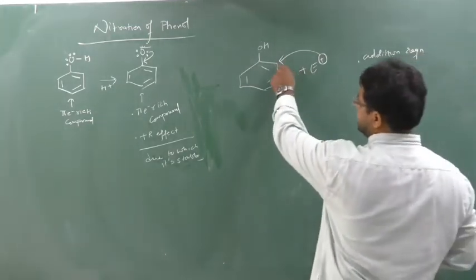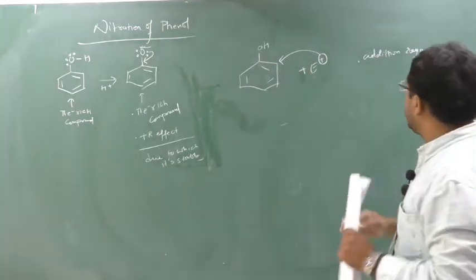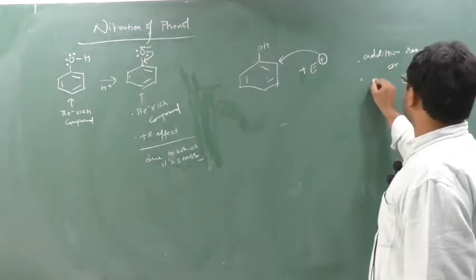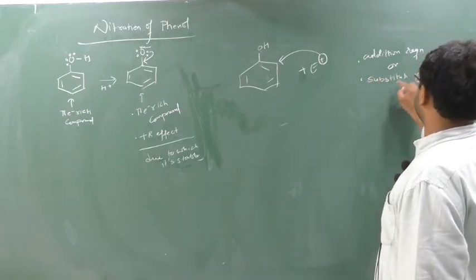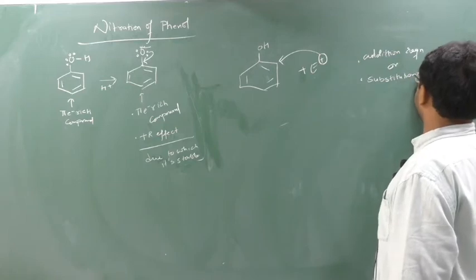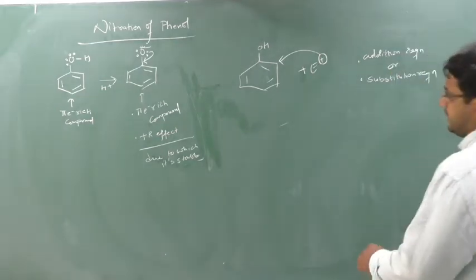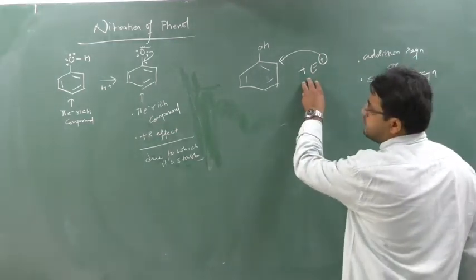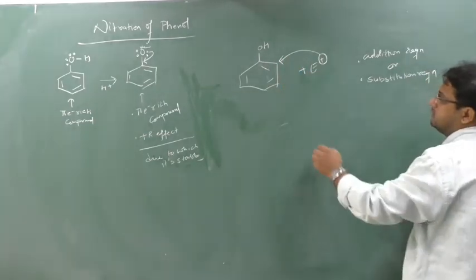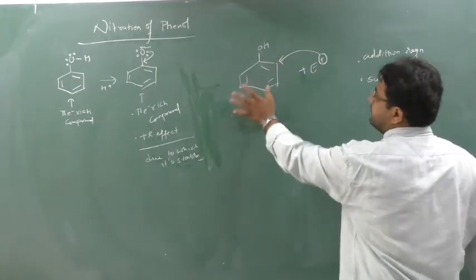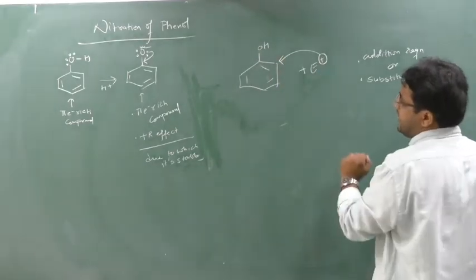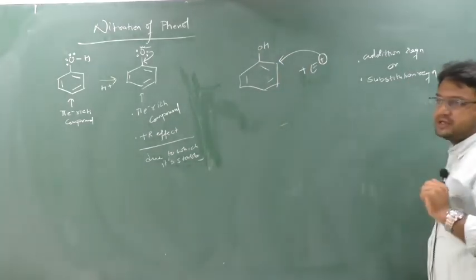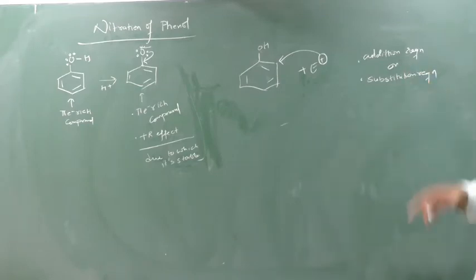If an electrophile wants to join with this phenol, it will come on some position, which I will tell you. But there are two types of reaction possible: either addition reaction or substitution reaction.